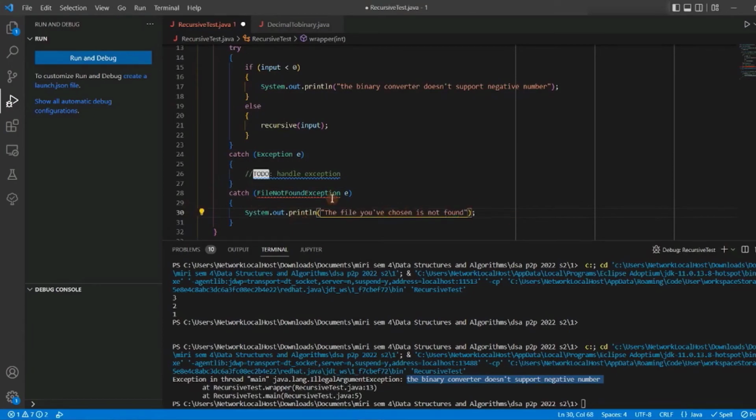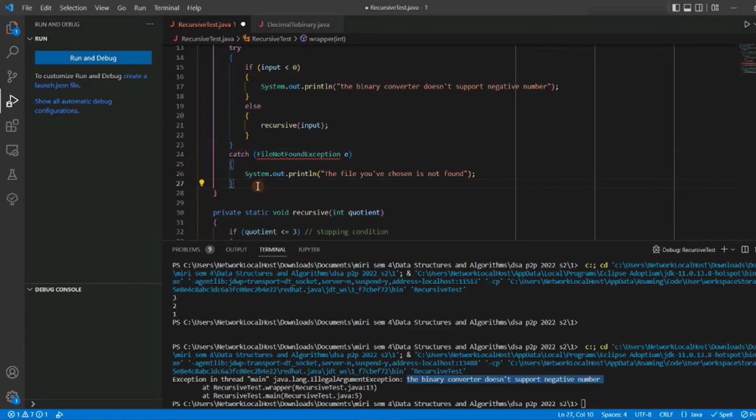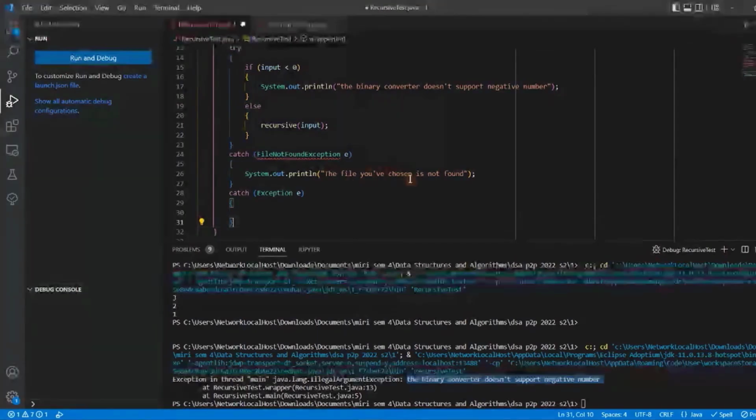I expect I would receive this message. However, because you catch the exception in here, when you run the code inside here and there is a file not found exception, it will enter this line. So this code doesn't get executed anymore. You need to be careful, the order is very important. So what you need to do is move the catch exception downwards here. Right now, if there's a file exception, then only it will print this one. You get what I mean?